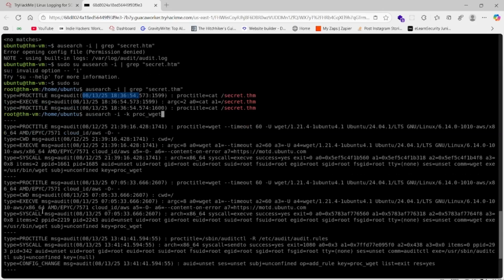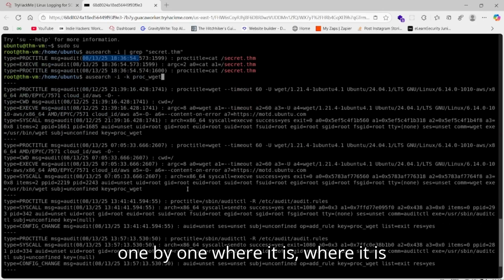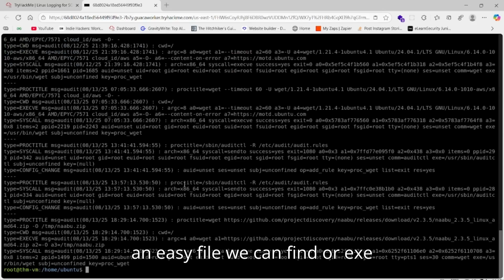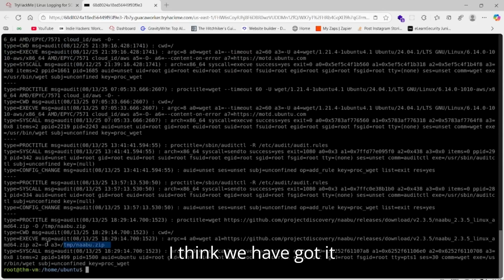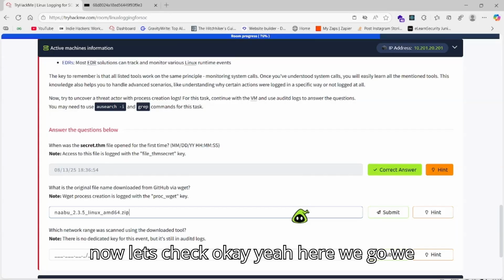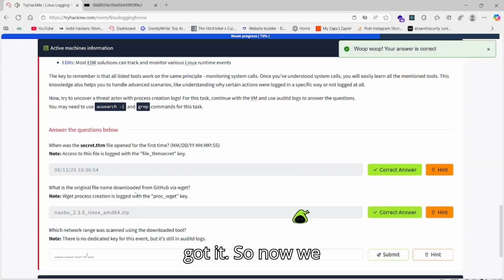Okay, now let's check one by one where it is. Any zip file we could find, or exe file. Oh wait, oh here we go. I think we have got it. Now let's check. Okay, yeah, here we go, we got it.